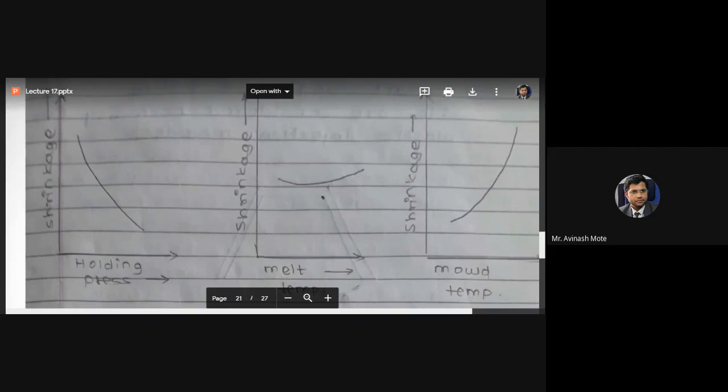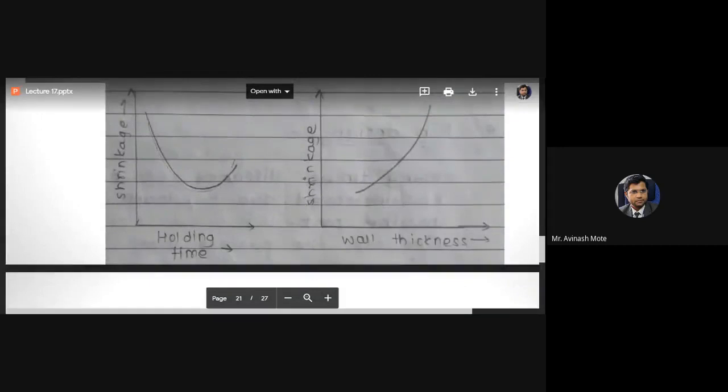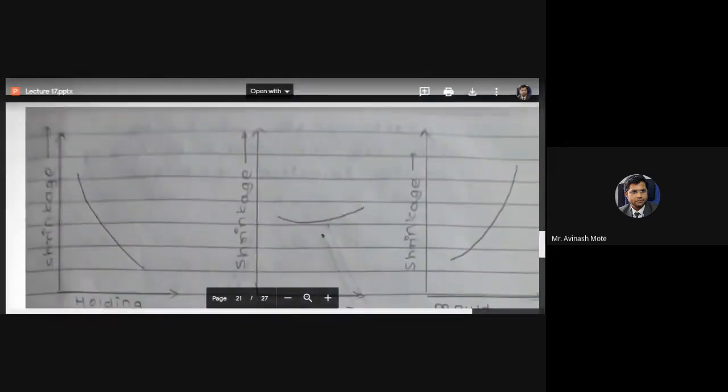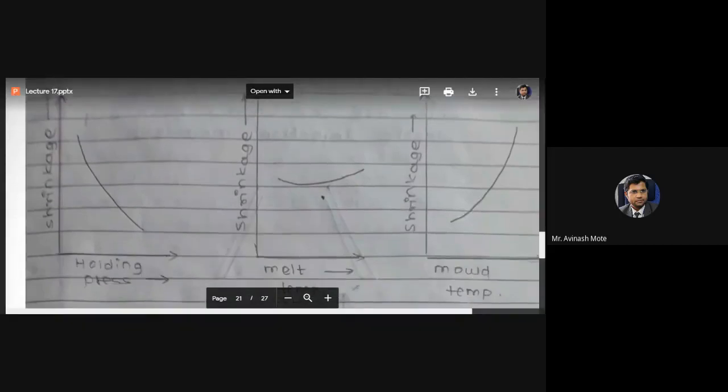And you know that temperature difference is the driving force for the heat transfer rate. If more difference, more heat transfer rate. If less difference, less heat transfer rate. And the same case happens with wall thickness. Because of the high temperature, the mold temperature is also high at this stage, and the molten metal temperature is also high.